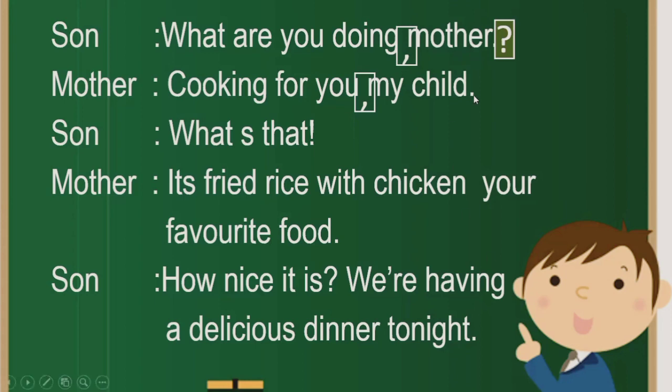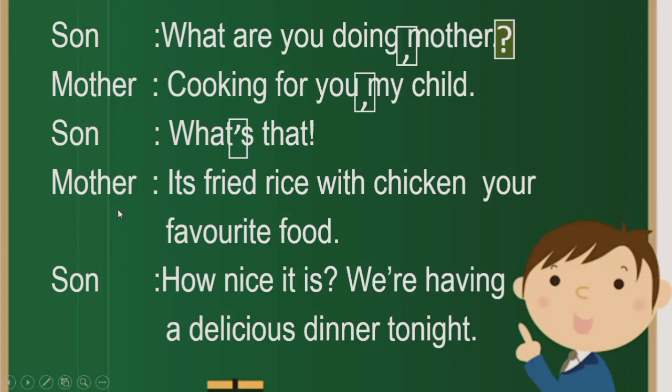And then the son again said, "What's that?" Here you can see that, "What's that?" Don't you feel that there is something missing over there? Yes, the proper words were "what is that?" And we have joined these two words and omitted one letter I. That's why "what is that" has become "what's that." And to show the contraction, we have to use the apostrophe over here. "What's that!" As the boy was quite excited, the use of an exclamation sign is quite okay.